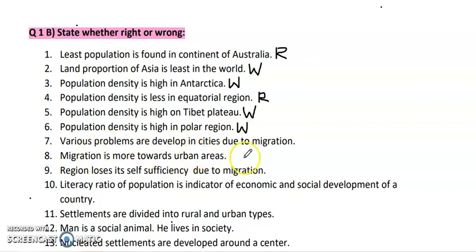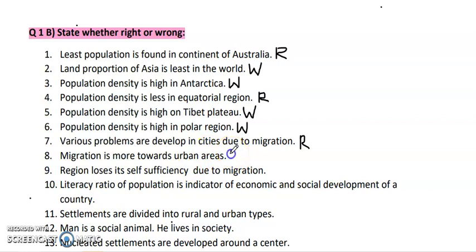Next question, various problems are developed in the cities due to migration. Migration is a continuous process. We all know that migration occurs continuously. Many times some places become overcrowded and some places become less crowded. So yes, it is a right statement that many times because of migration there is an imbalance in the population and it may lead to some problems. Next, migration is more towards urban areas. Exactly.